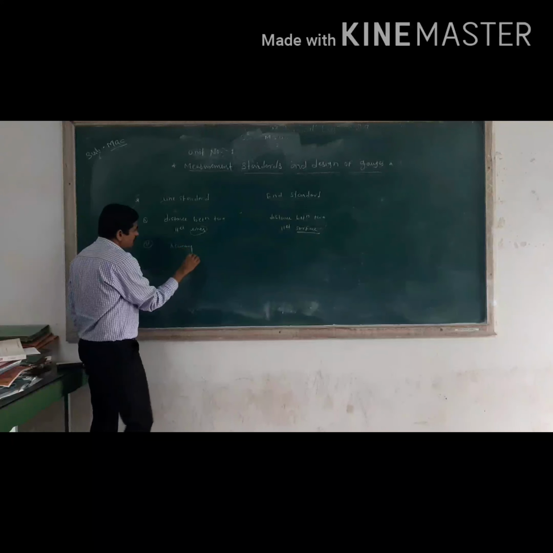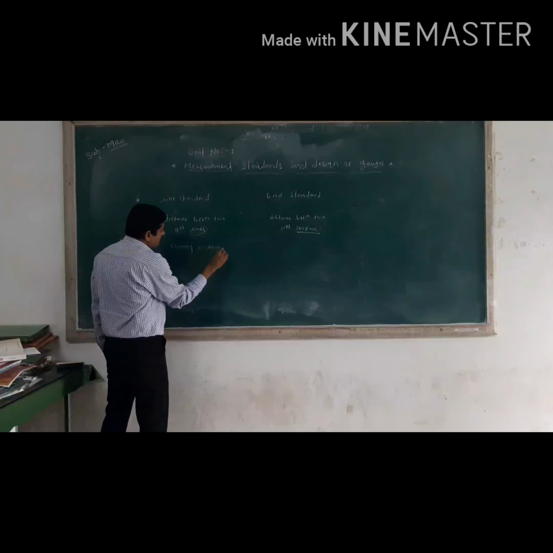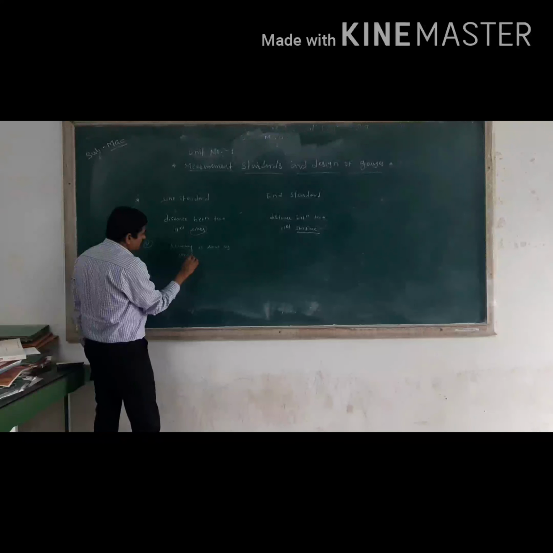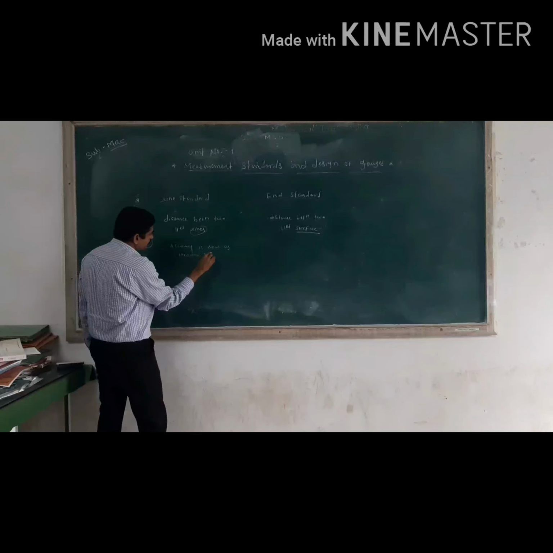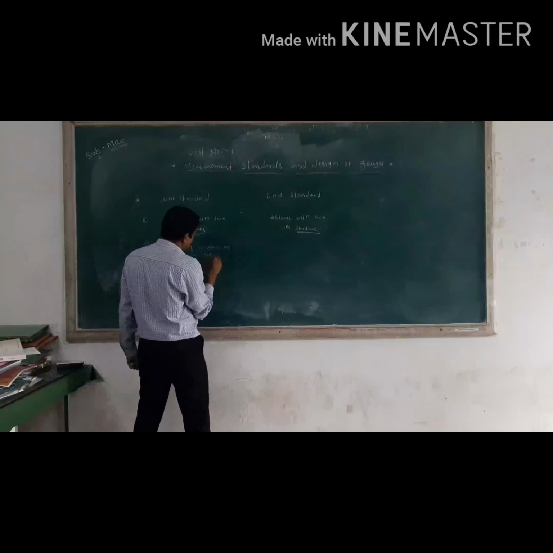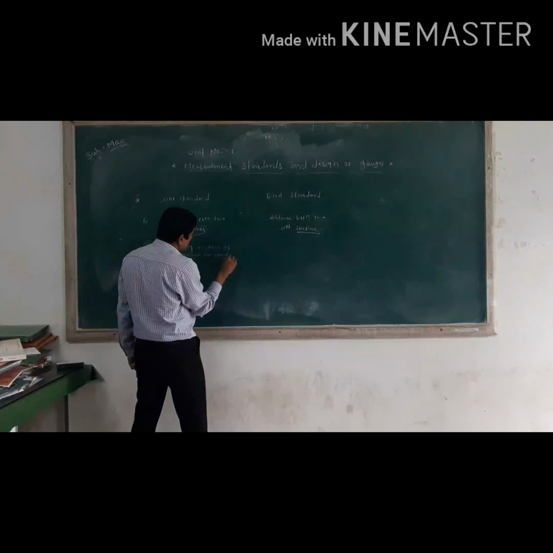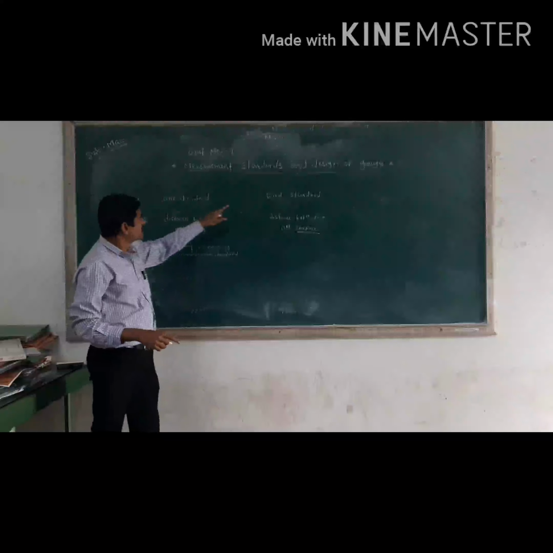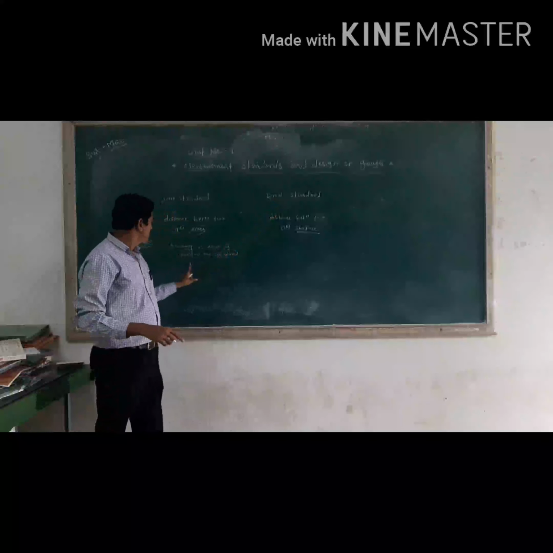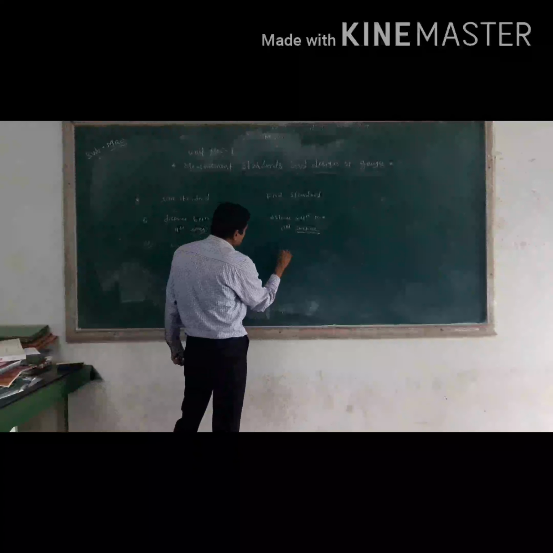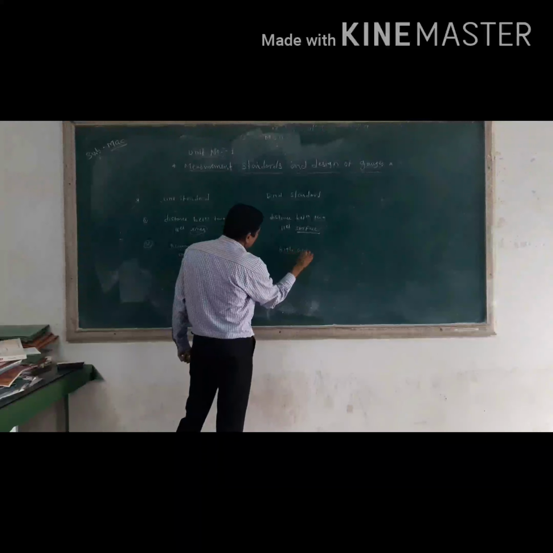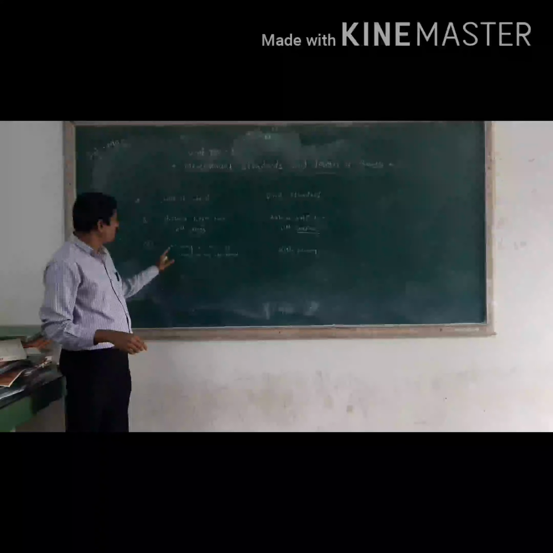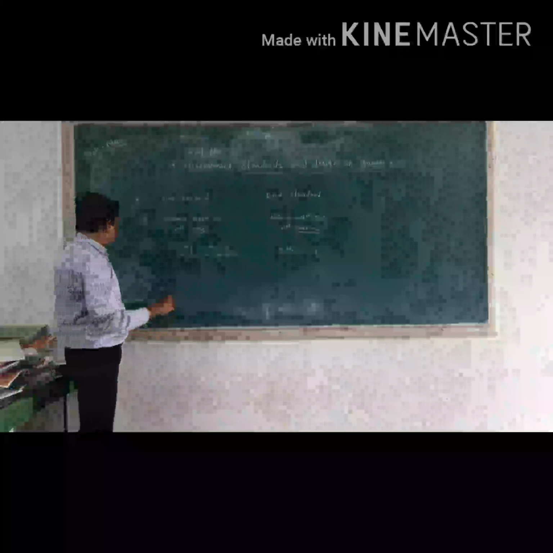Second is the accuracy. What is the accuracy in the line standard? As compared to the end standard, we get less accuracy. The limiting value is plus or minus 0.2 mm. What about the end standard? End standard is highly accurate as compared to the line standard.